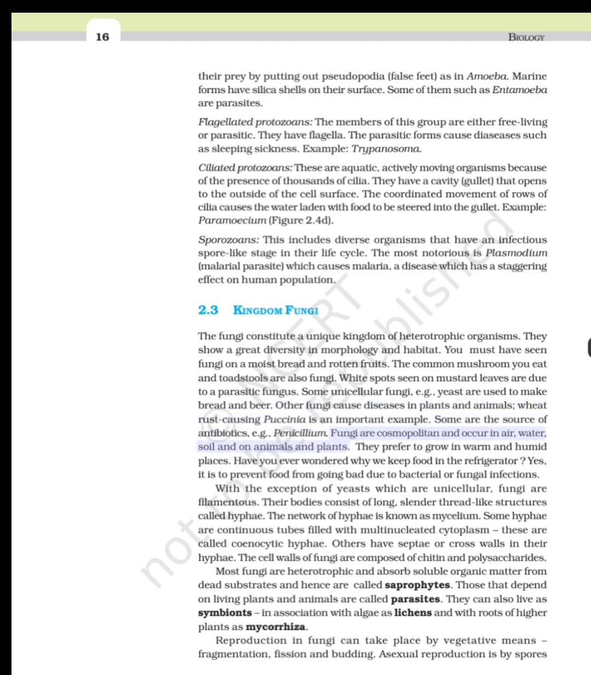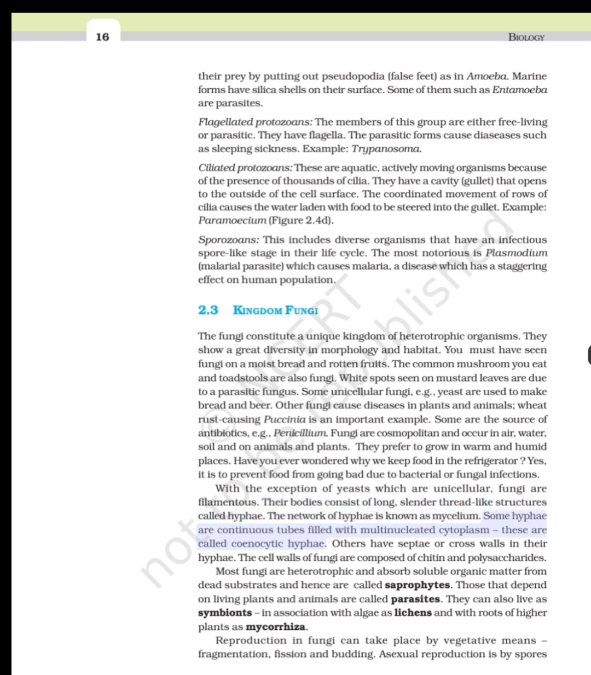Fungi are cosmopolitan and occur in air, water, soil and on animals and plants. They prefer to grow in warm and humid places. Have you ever wondered why we keep food in the refrigerator? Yes, it is to prevent food from going bad due to bacterial or fungal infections. With the exception of yeasts which are unicellular, fungi are filamentous. Their bodies consist of long, slender thread-like structures called hyphae. The network of hyphae is known as mycelium.